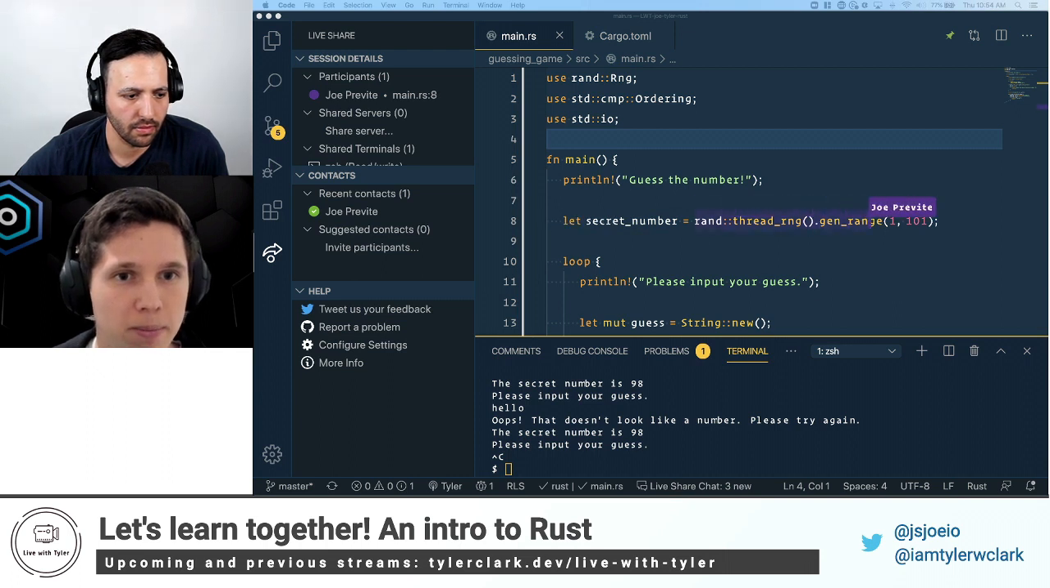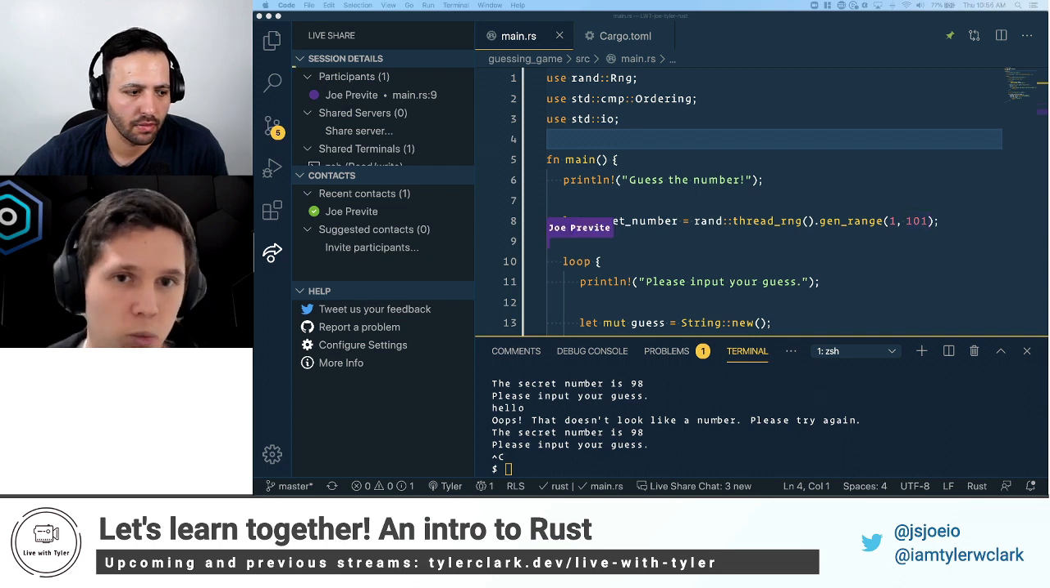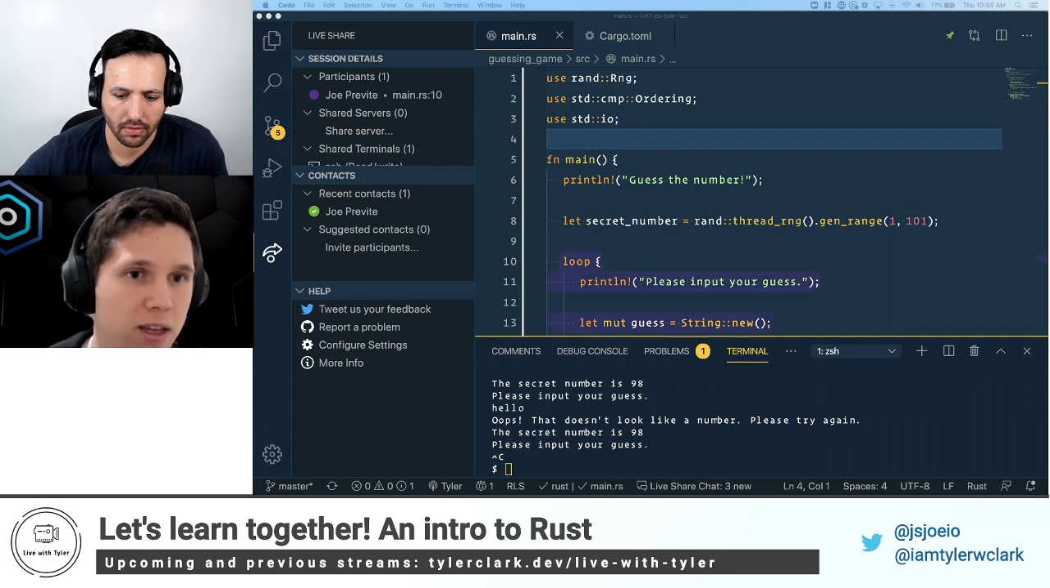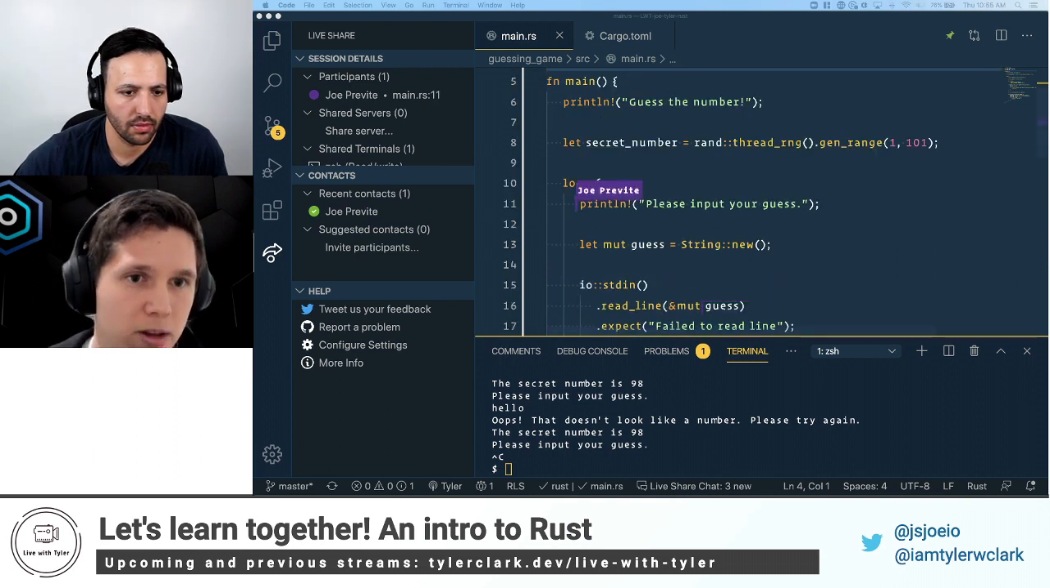And we use the rand crate, and we generate between the range of 1 and 101. And remember, it's inclusive at the beginning and exclusive at the end. So the possible options are 1 through 100. Then we have our loop block. And we loop because we want to allow the user to guess multiple times.